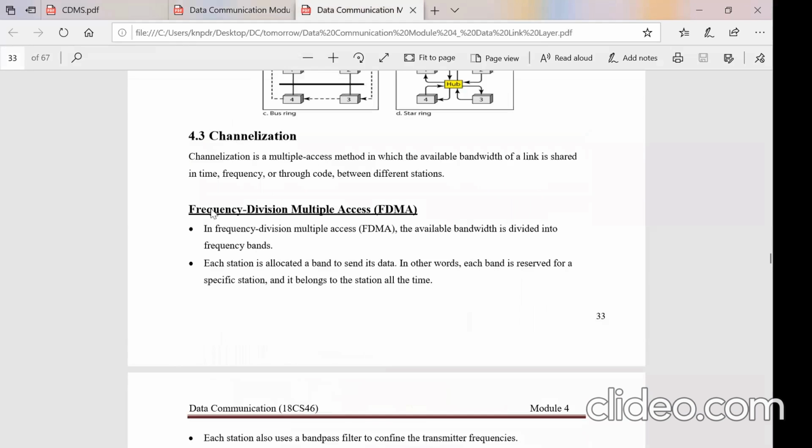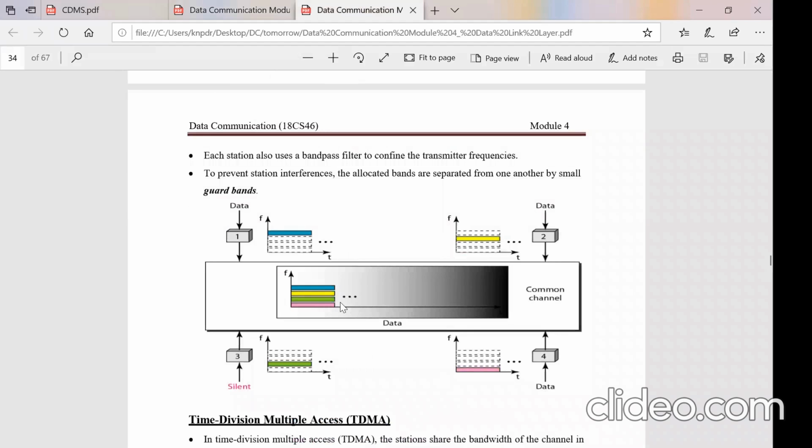Let us see frequency division multiplexing. The idea is the same, but it works in a different way here, as it is accessing the channel. This is the media, the common channel shared by the 4 stations. This is the time axis and this is the frequency axis.